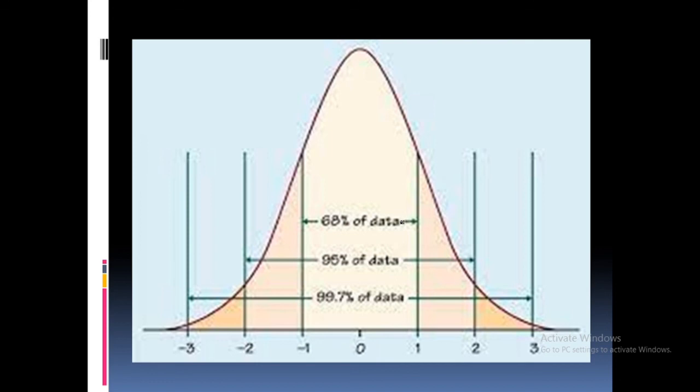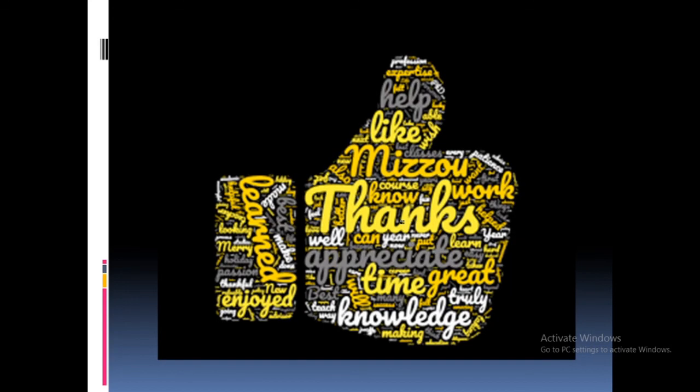I hope you understood the normal distribution well. This is commonly occurring, where a variable can take any value with no limit, and it is universally applied. It is represented in a graph, and that graph is known as the normal distribution curve. What are the properties of the normal distribution curve? From this portion, that is very, very important. What are the properties of the normal distribution curve? I hope you understood well.